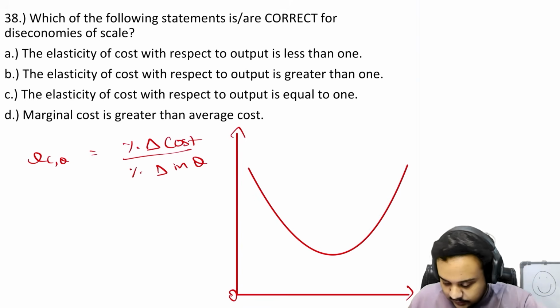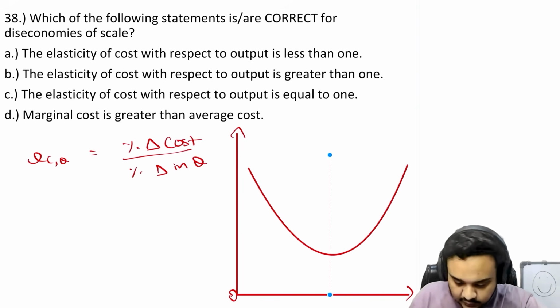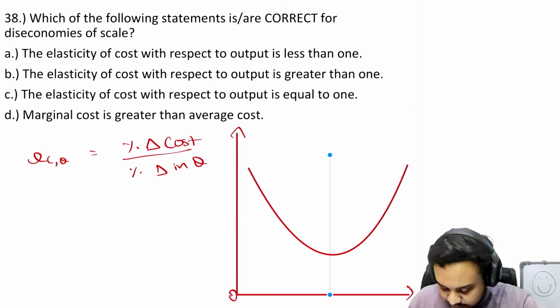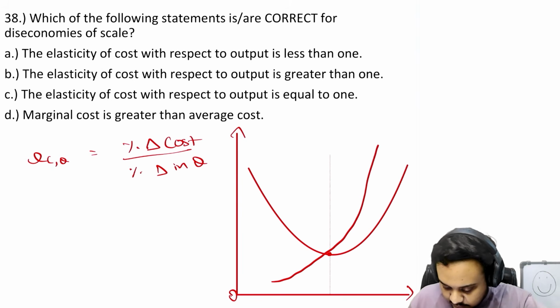This is a very important part. So we cut down the middle. This is the minimum of AC. The minimum of ATC is right at this point. And the MC goes through here, through the minimum of AC.